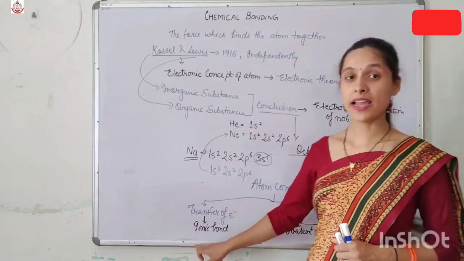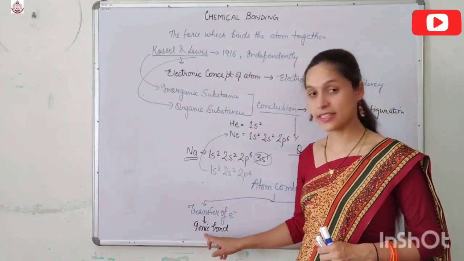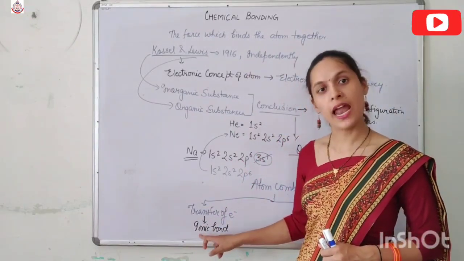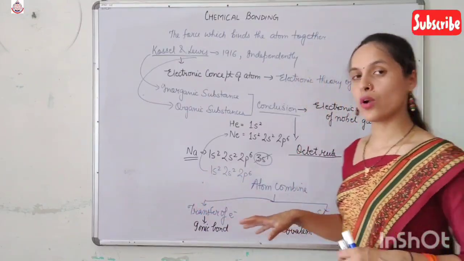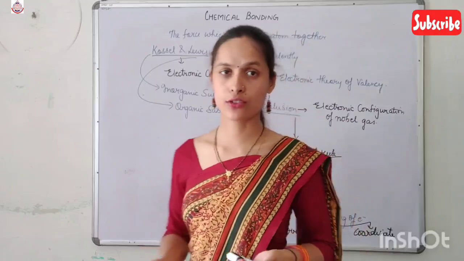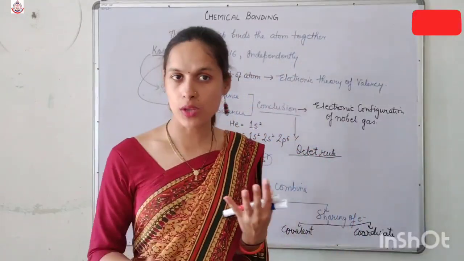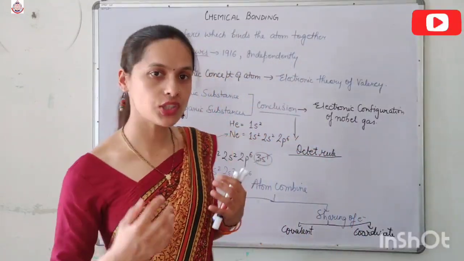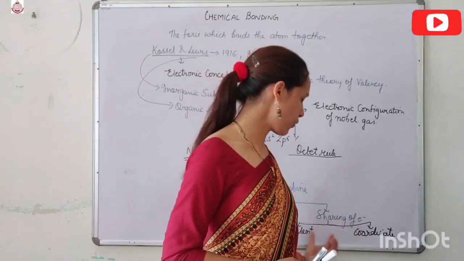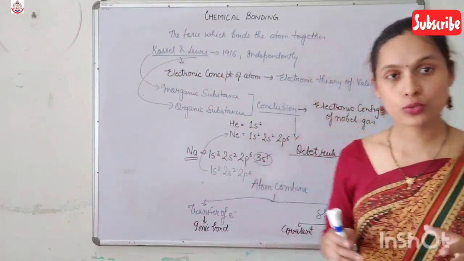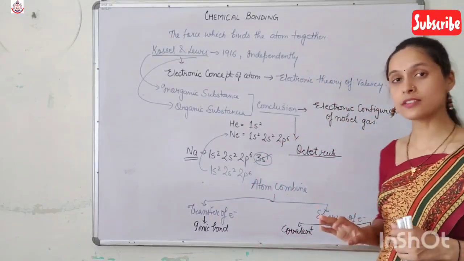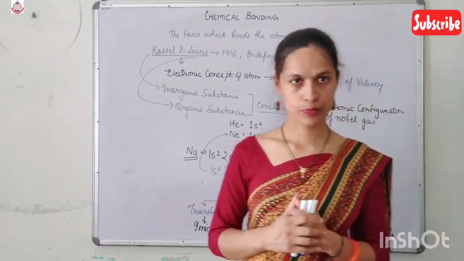The first bond is formed by the transfer of electrons, and that bond is termed an ionic bond. The second bond is formed by the sharing of electrons, but the sharing may or may not be mutual. If the sharing is mutual, the bond formed is known as a covalent bond. If the sharing is not mutual, the bond formed is known as a coordinate bond.